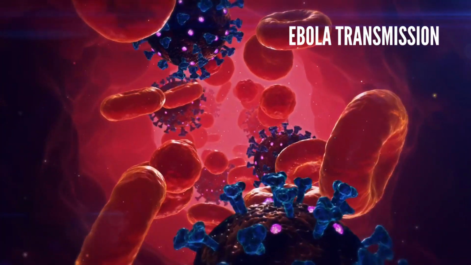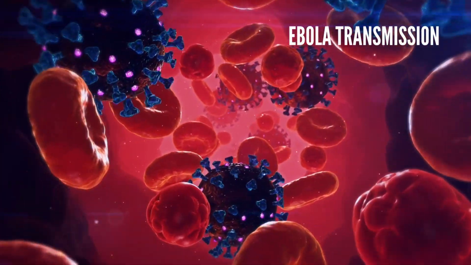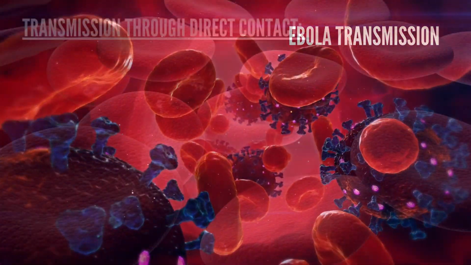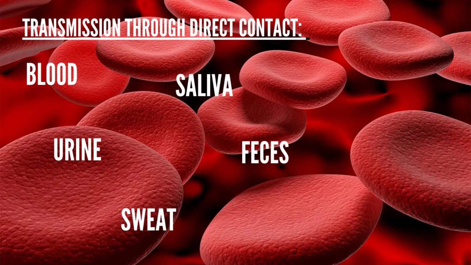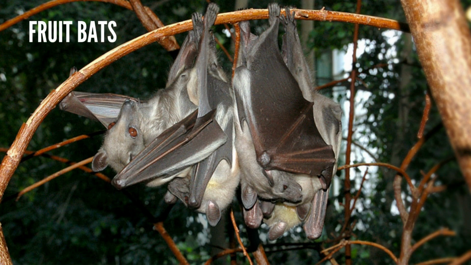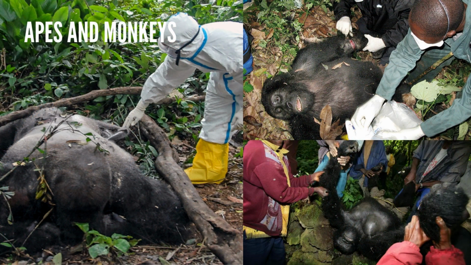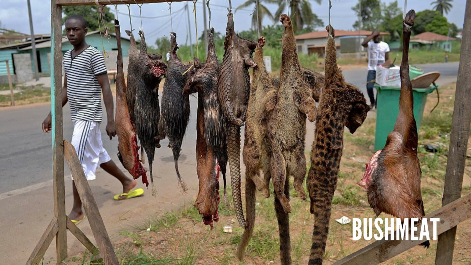Ebola is transmitted through direct contact with someone who is either currently infected with the virus or someone who has recently died from the virus. Transmission can also occur through contact with blood or body fluids like urine, saliva, sweat, feces, vomit, breast milk, and/or semen from a person who is sick or has died from the Ebola virus. Aside from transmission from other humans, the virus can be spread by infected fruit bats or primates like apes and monkeys, or raw meat prepared from unknown animals like bushmeat.